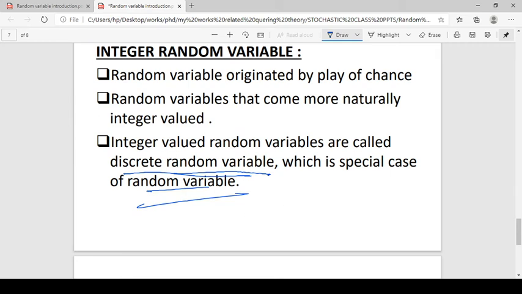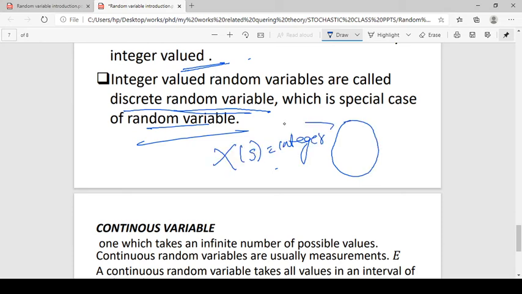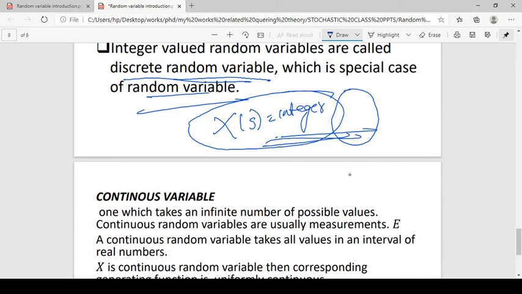A random variable that comes more naturally integer valued, where the value X of s is an integer, is also a discrete random variable. This is the special case.